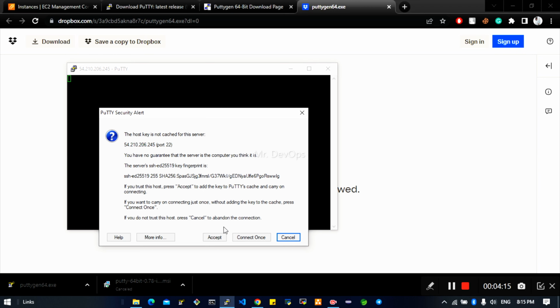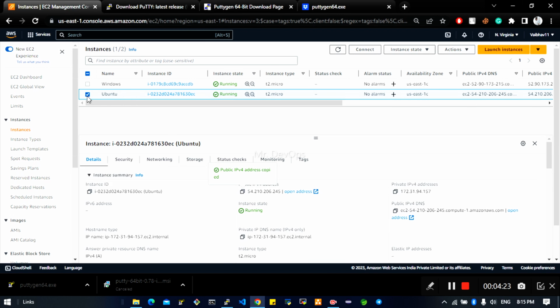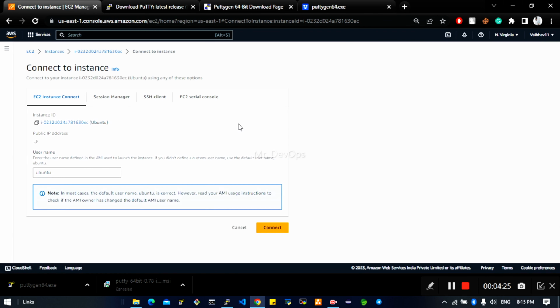You will see this for the first time. Just click on accept, and here once you come here, you have to put the username. Okay, so how will I get the username? Click on connect, and you can see this is the name of the user. Okay, Ubuntu.